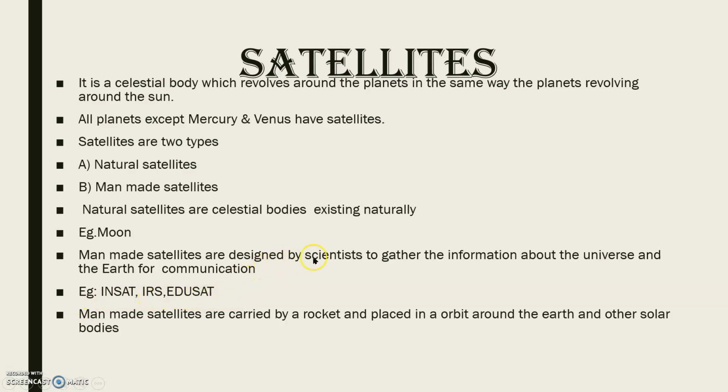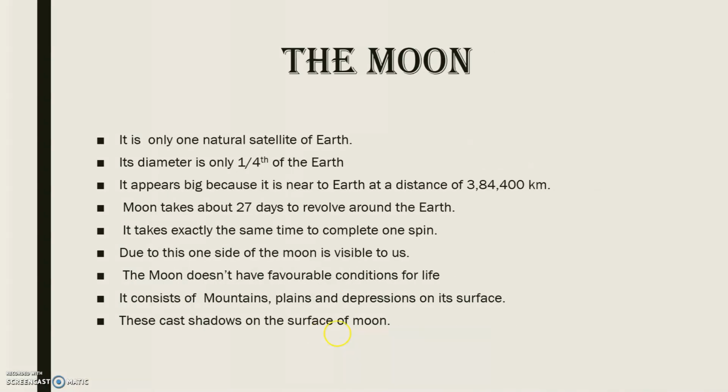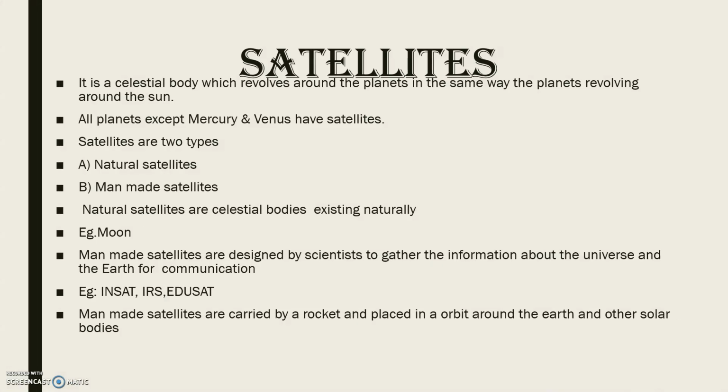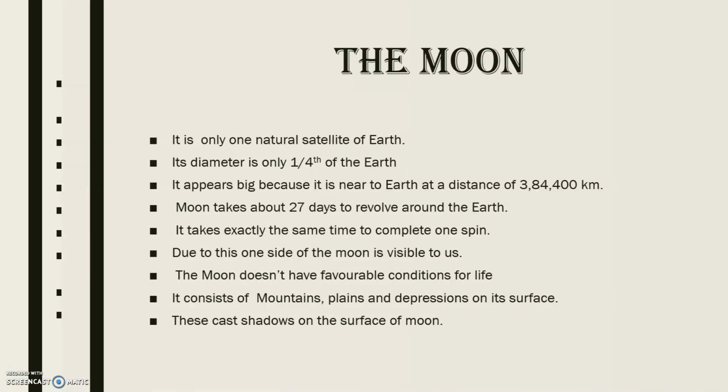They are designed by scientists to get information about the universe and about the planets. They will make these and send them to space. Man-made satellites are carried by a rocket and placed in an orbit around the earth and other solar bodies. That rocket will place those satellites in an orbit around the earth or other solar bodies. Whatever planet you want, we can send those to get information about it.